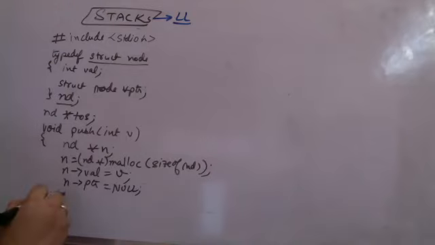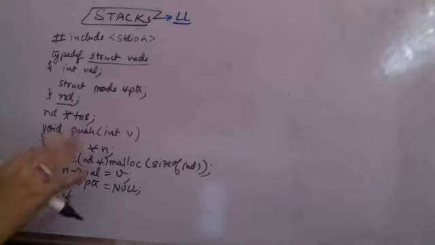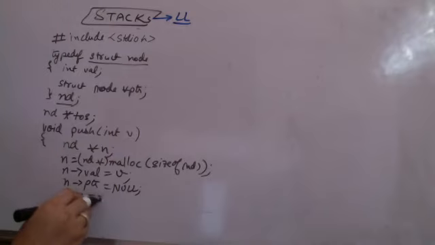Now I have to check if top of stack has to be made equal to n in any case. So I need not check whether it is empty or not. What I have to do is top of stack is equal to n. But before this, we have to link this also from top of stack. So I have to check if top of stack is equal to null. That means it's an empty list right now. Then do top of stack equal to n and do nothing.